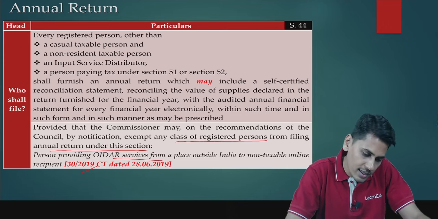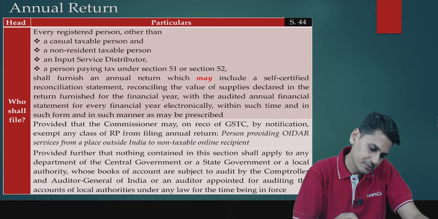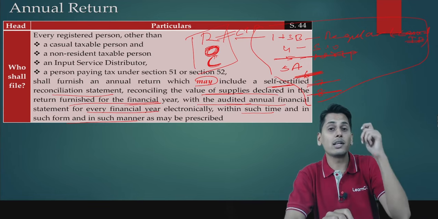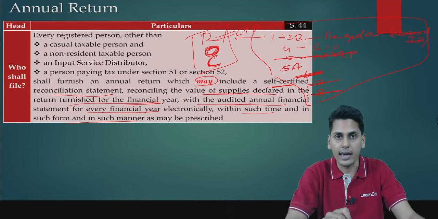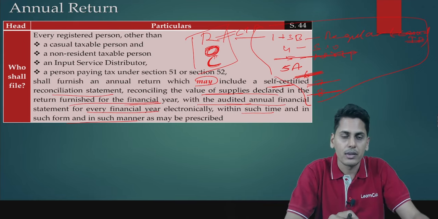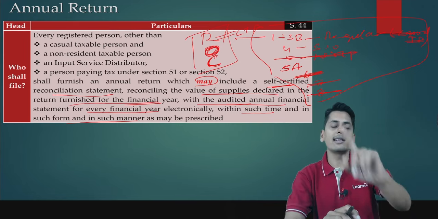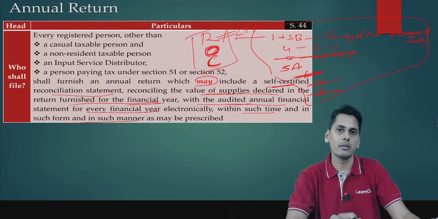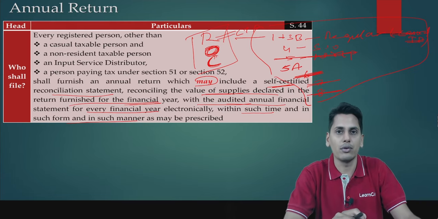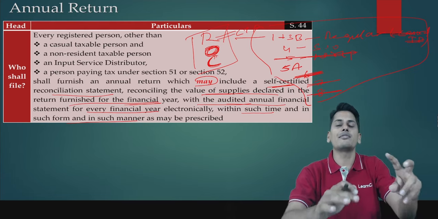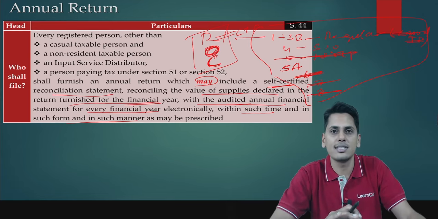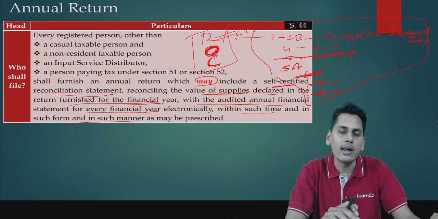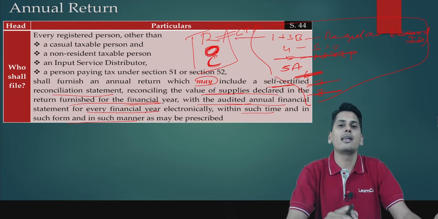Friends, please understand, in the earlier slide, what we had discussed was ROC, which means the O person was the person supposed to file GSTR 5A. According to section 44, an OIDAR provider sitting in non-taxable territory making supplies to a non-taxable online recipient is also a person who is supposed to file annual return. But there is a proviso to section 44 wherein the Commissioner can notify a class of registered persons who need not file GSTR 9, and the Commissioner has notified that this OIDAR entity supplying to an NTOR is not required to file an annual return.